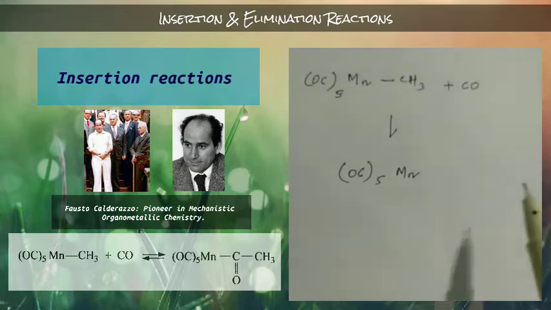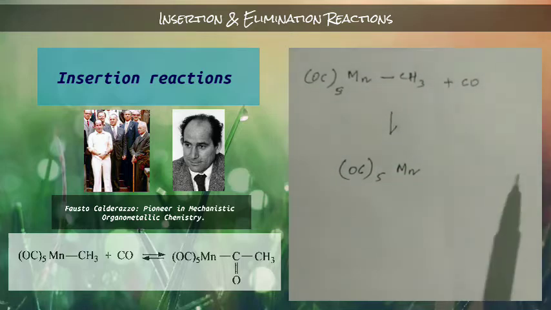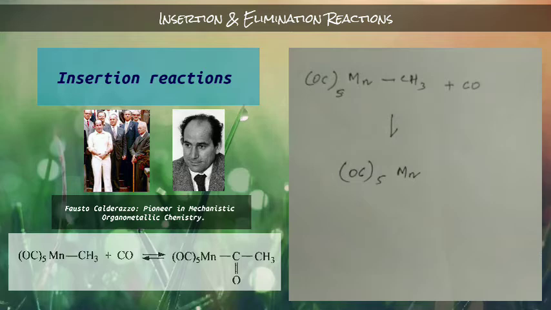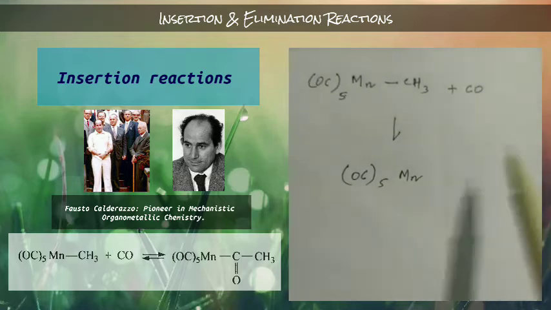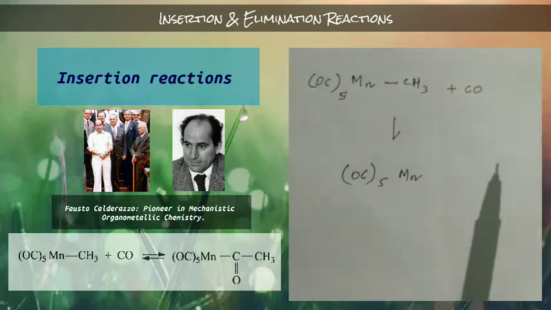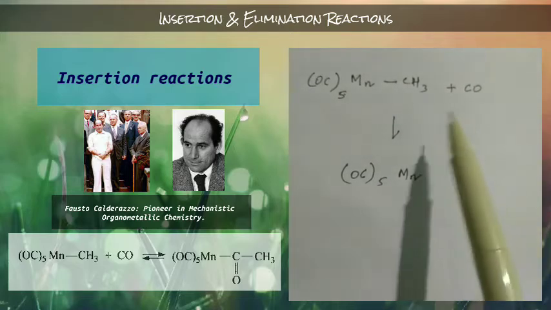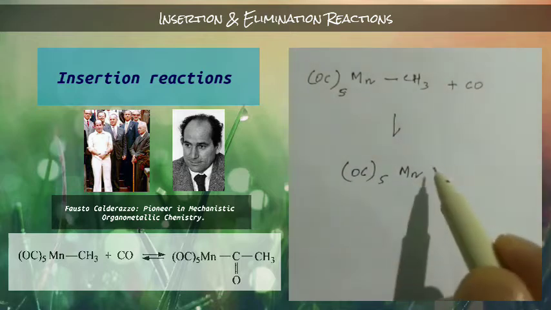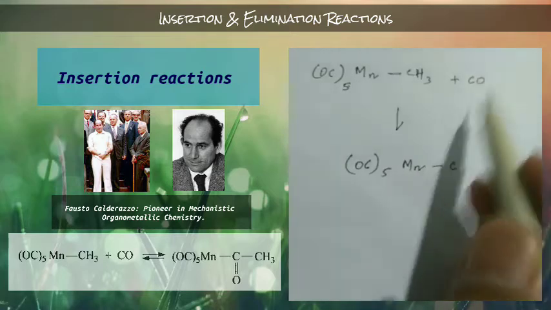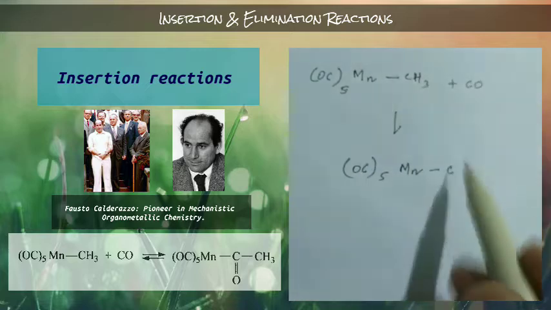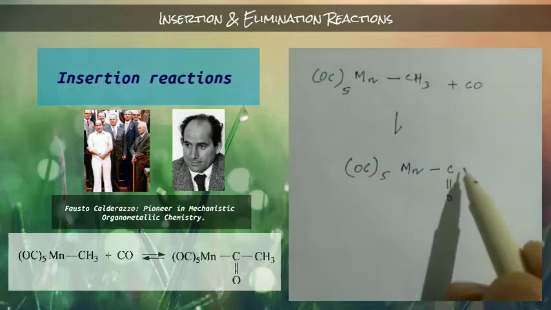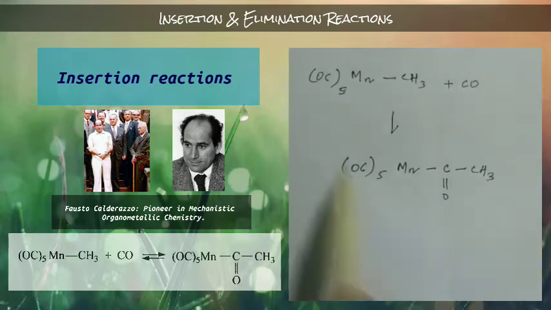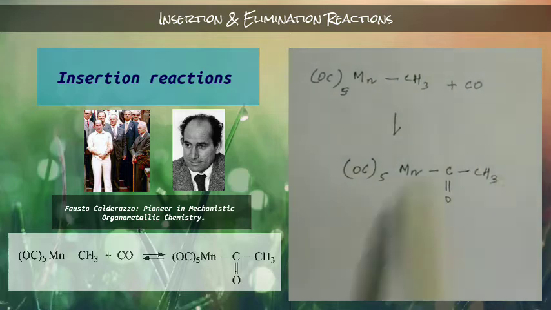That's why it is known as an insertion reaction. Most accurately, we can say this is an example of insertion of carbon monoxide into the metal and carbon bond. Here this carbonyl will insert in between this bond and form this organometallic complex.